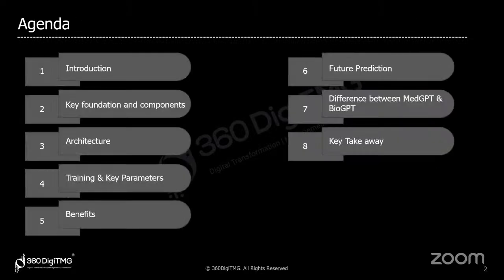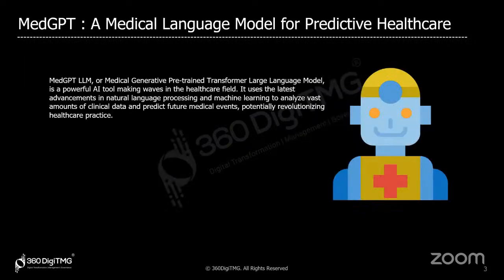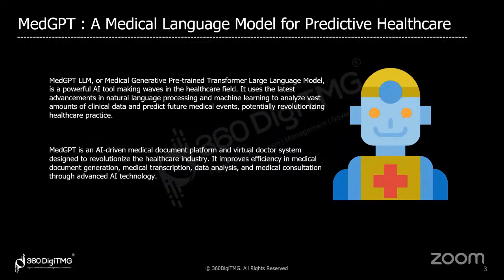Roughly, we will cover the architecture, the key foundation and components, and the basic training and key parameters that have been used, and so on. So, what is MedGPT? MedGPT is basically a medical LLM, a powerful AI tool that is making waves in the healthcare field right now. It is an AI-driven medical document platform that is LLM based. It is an AI tool that uses natural language processing and machine learning to analyze vast amounts of clinical data and predicts future medical events.